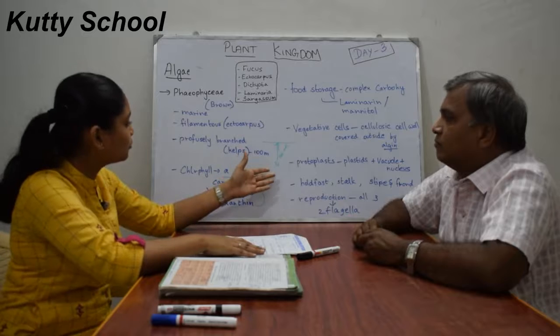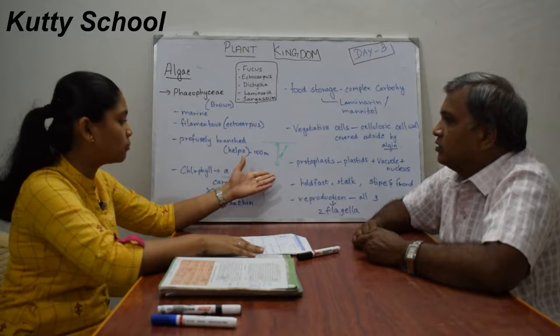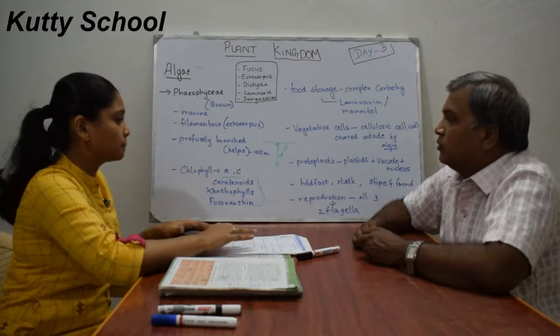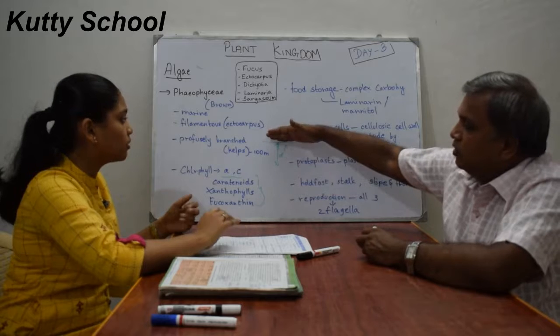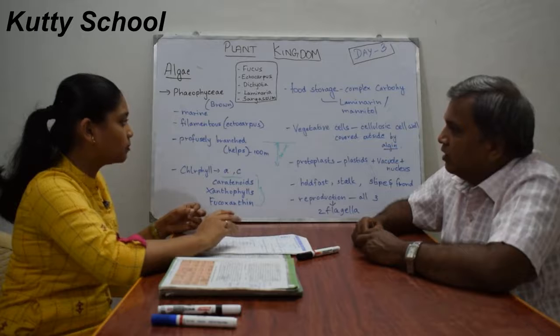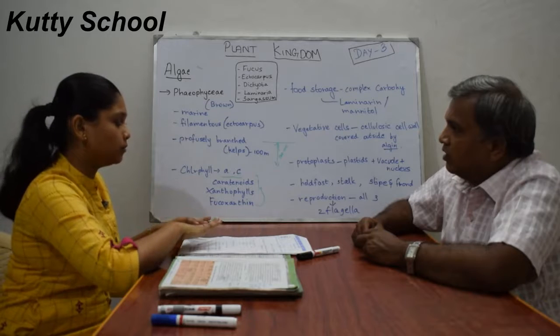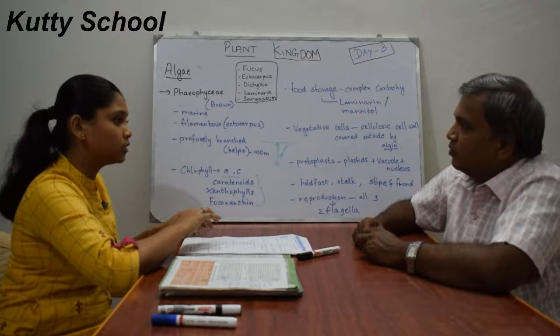Not under the level of sea or upper the level of sea, they have not mentioned like that, but it is marine and can grow up to a height of 100 meters. So marine, maybe the bottom of marine, or maybe floating at the top of the sea. Will it float there?